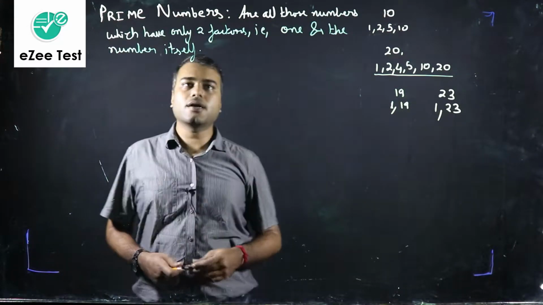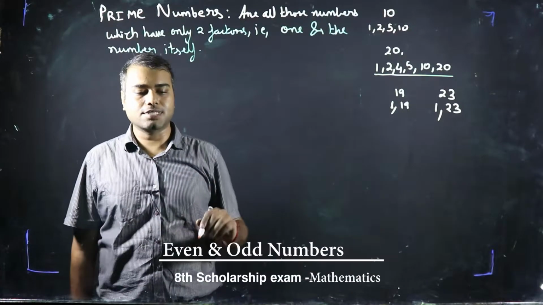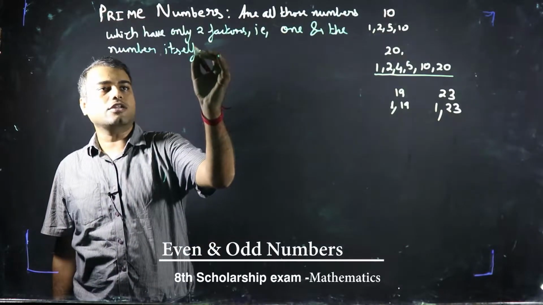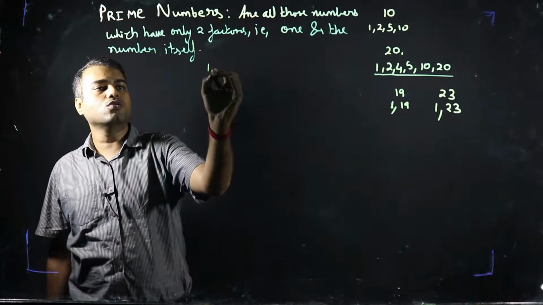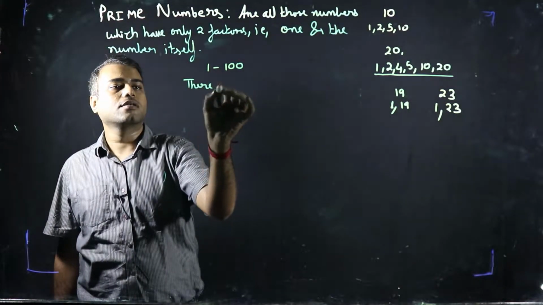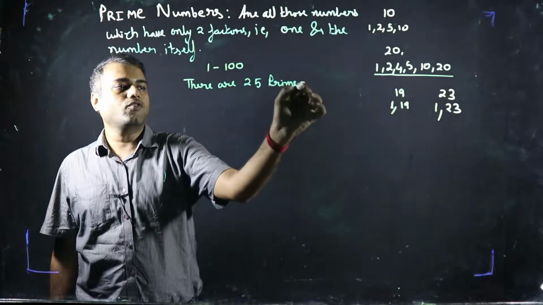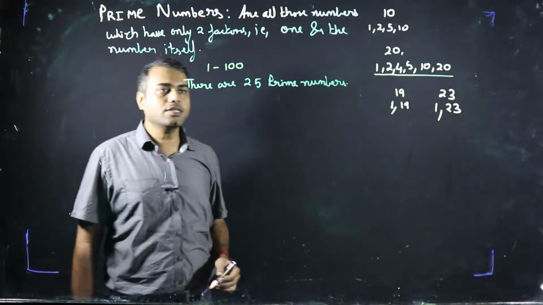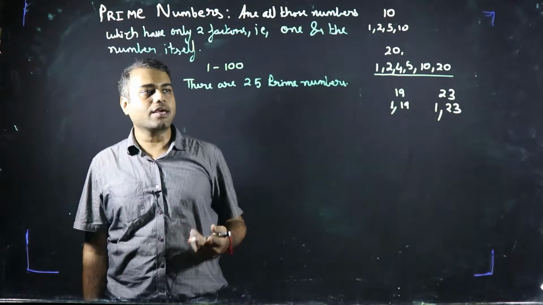Now prime numbers have a lot of importance throughout mathematics. Prime numbers are very useful, and it is very important that you learn all the prime numbers at least between 1 to 100. Between 1 to 100 there are 25 prime numbers, and it is very important that you learn all of them because they are used time and again in mathematics.